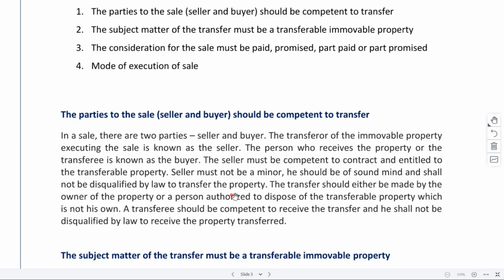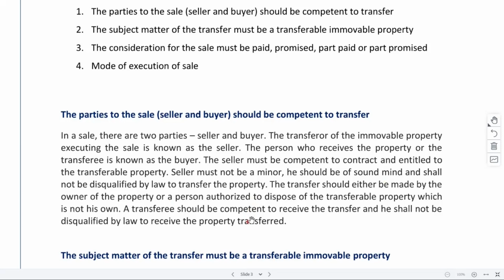So accordingly, the court will decide the matter. But in general, the seller must not be a minor. He should be of sound mind and shall not be disqualified by law to transfer the property. So when we say this, should not be disqualified by law to transfer the property, this disqualification may come from any law, rules, regulations, etc.